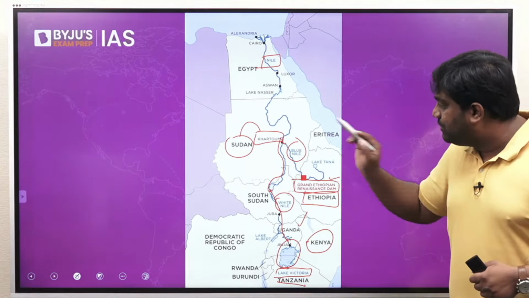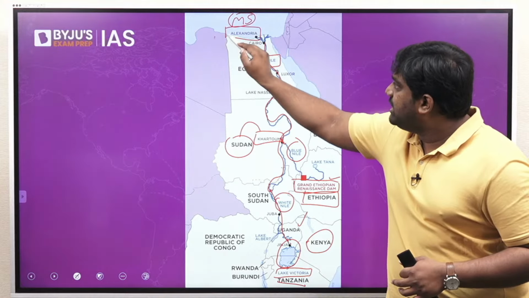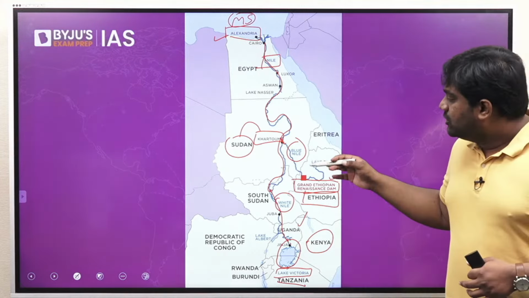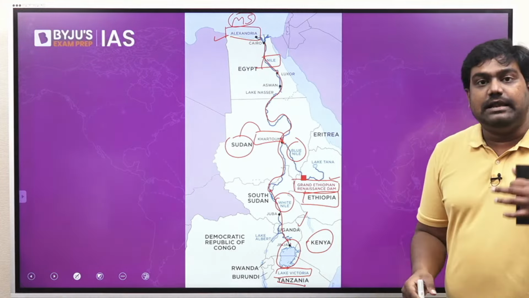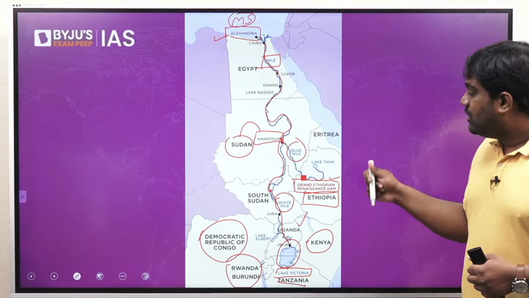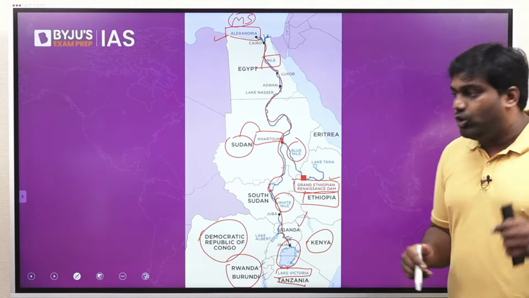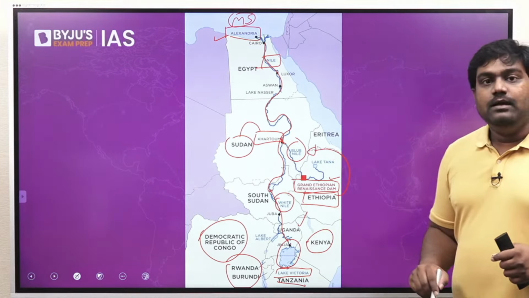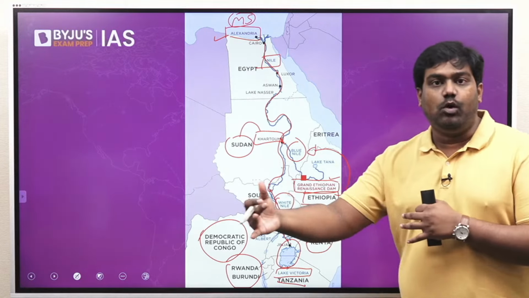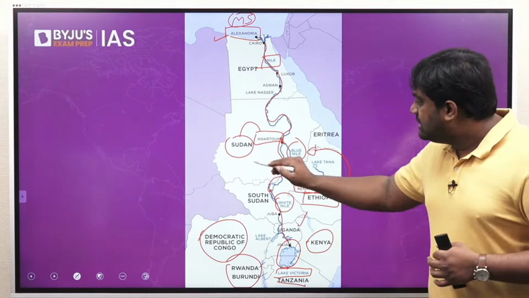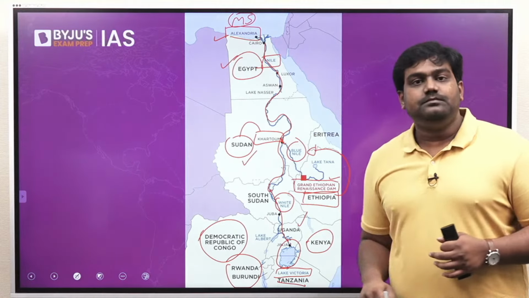So then we have the Nile River that passes through Egypt and finally drains into the Mediterranean Sea at the port city of Alexandria. So the Nile River is the lifeline of all the countries that you can see here, right? Even Rwanda, Burundi, DRC, even they depend on it directly or indirectly. So this mega project that Ethiopia has proposed on the Blue Nile threatens to disrupt and affect the flow of water into the downstream countries, that is Sudan and Egypt.